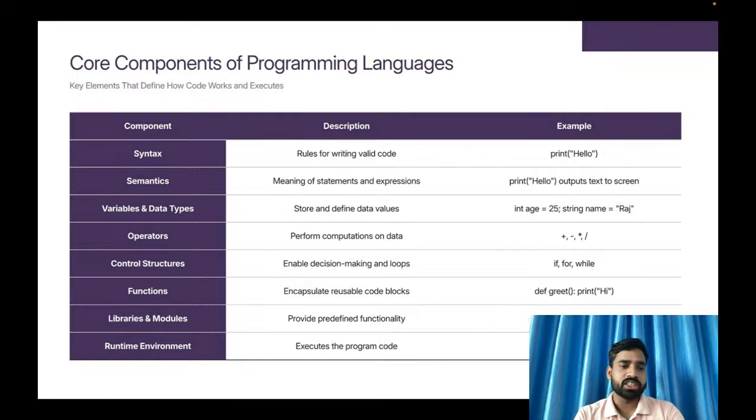Those we have already discussed earlier. Syntax means rules to write the code. Semantics means the meaning of that particular statement. Then variables and data types. A variable is nothing but a container to store a value, and what type of value I am going to store we study in data types. After that, if I have two variables and want to do a mathematical operation, I will have operators, just like in normal life we use arithmetic operators: plus, minus, multiplication, division, power, remainder.